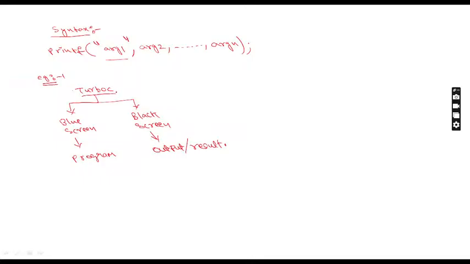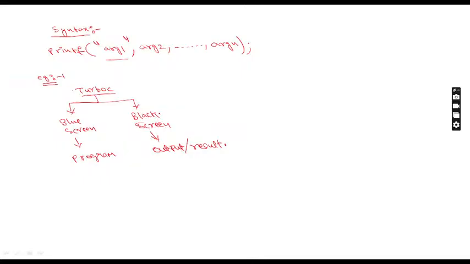When you are using the Turbo C software, you can see two colored screens: one is the blue screen and one is the black screen. In the blue screen, we are going to write the program. After writing the program, we do compilation and we can execute the program. Once executed, the output will be displayed in the black color screen.